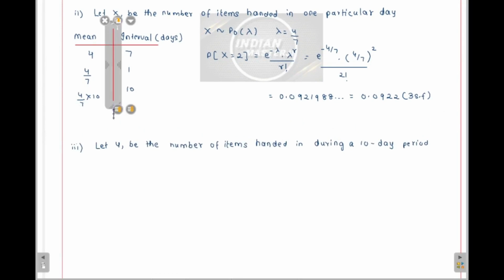Therefore, can I say y follows a Poisson distribution with the mean value of 40/7, where lambda is 40/7.